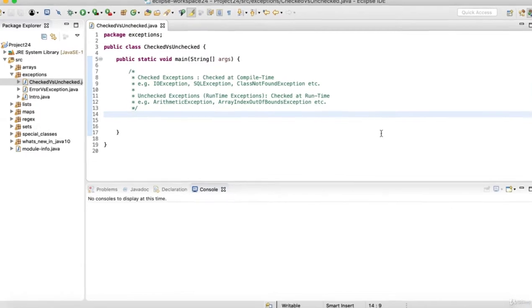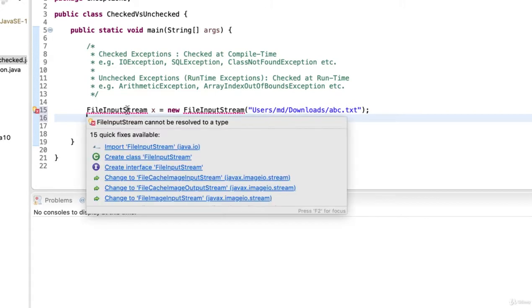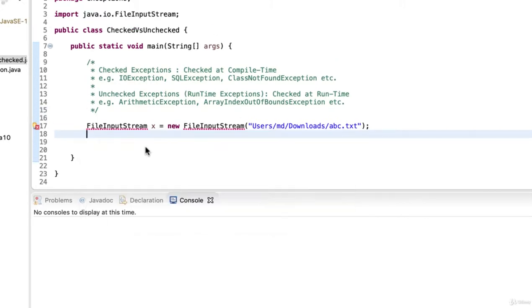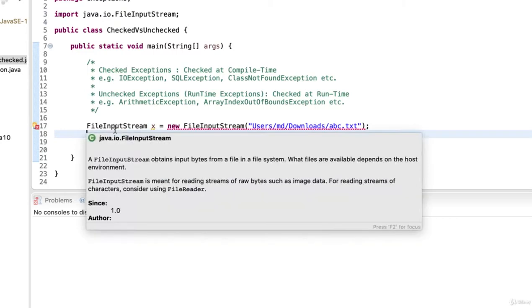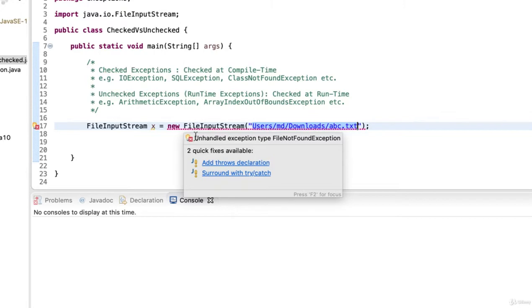For example, let us create an object of a FileInputStream, something like this, and we need to import it. So let me import it from java.io. But even though we have imported it, we still see some compilation error over here. Importantly, if you see the error, it says unhandled exception type. So there is an exception which is checked at the compile time by the compiler, and the compiler is asking us to handle it.